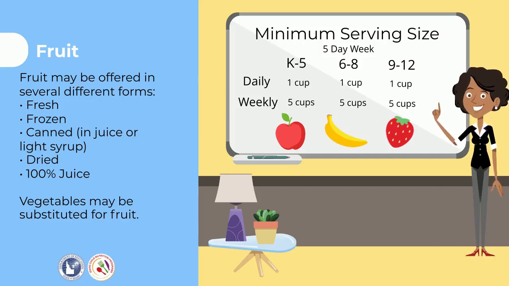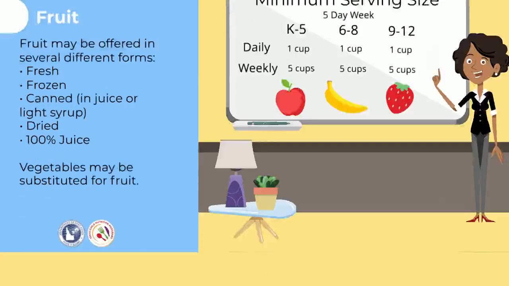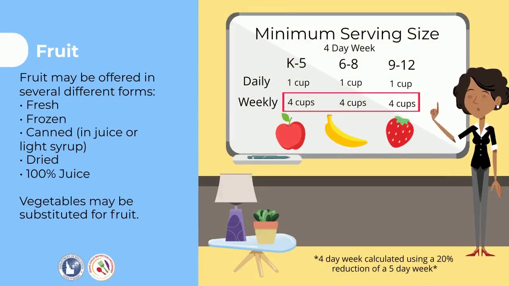Vegetables may be substituted for the fruit component. For a 5-day week, the minimum daily serving for all grades is 1 cup. The minimum weekly amount of fruit is 5 cups for all grades. For 4-day weeks, the daily serving size stays the same, but the weekly amount decreases to 4 cups.